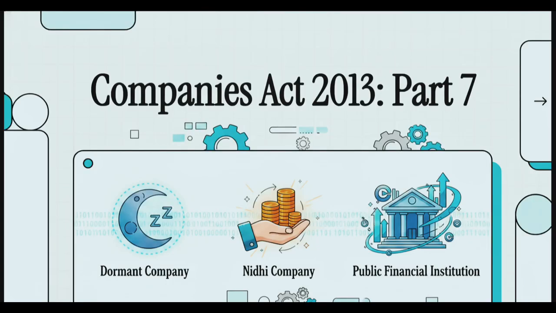आज हम एकदम in-depth conceptual clarity के साथ The Companies Act 2013 का Chapter 6 कवर करने वाले हैं. अगर आपको याद हो, in Part 6, we wrapped up our discussion on foreign, government and Section 8 companies. तो आज, picking up right from there, we are cracking the exact ICAI requirements for 3 very unique corporate entities: dormant companies, Nidhi companies and public financial institutions.